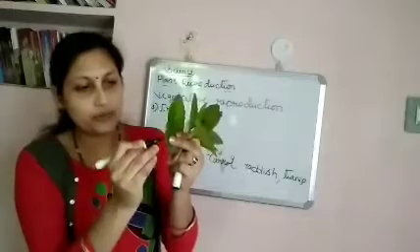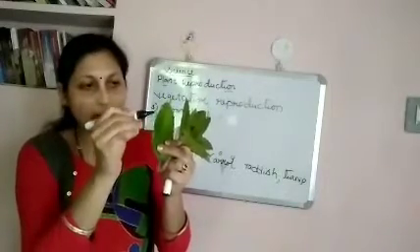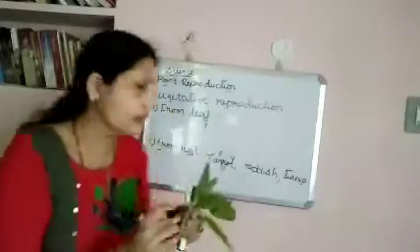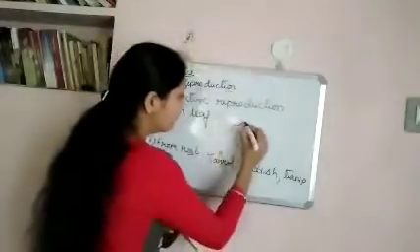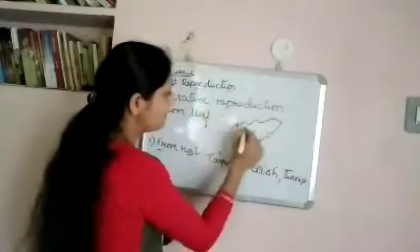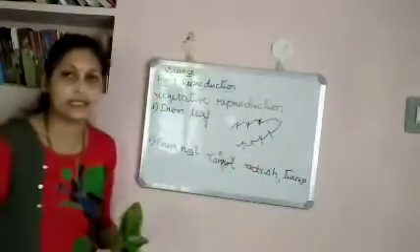In this margin, you can find small bud-like structures on every margin, okay? So, this grows into a new plant. Like this, from each margin, it grows into a new plant, okay?